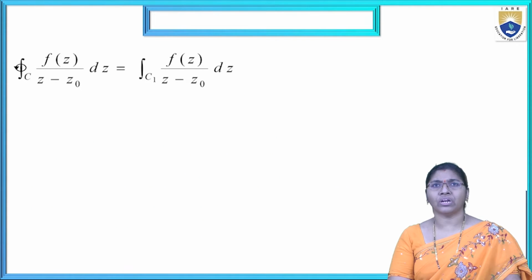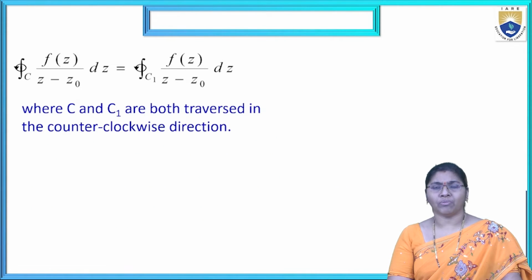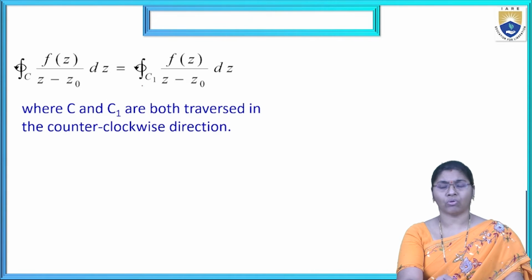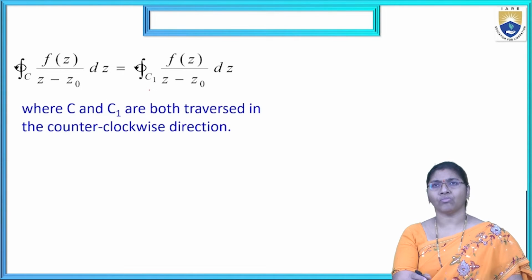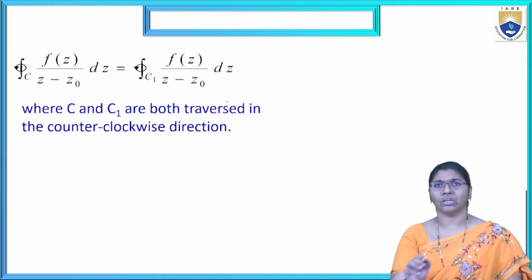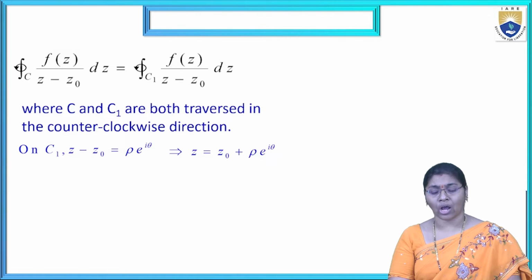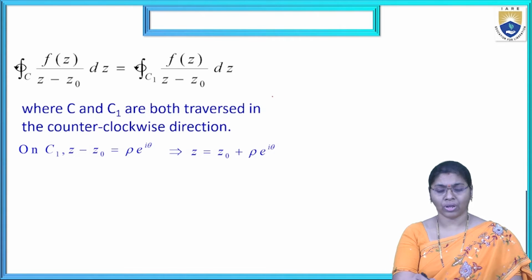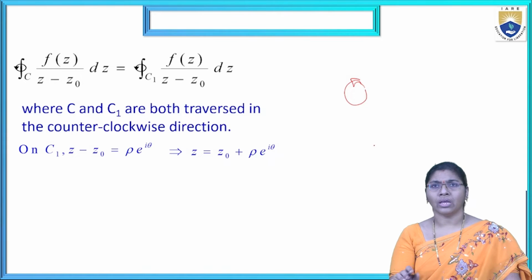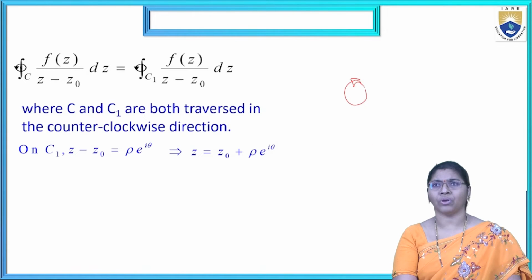Now the integral over C of f of Z by Z minus Z0 dz is equal to the integral over C1 of f of Z by Z minus Z0 dz, where C and C1 are both traversed in the counterclockwise direction. Sometimes we use the clockwise direction, sometimes the anticlockwise direction. In this method we are using the direction as shown.